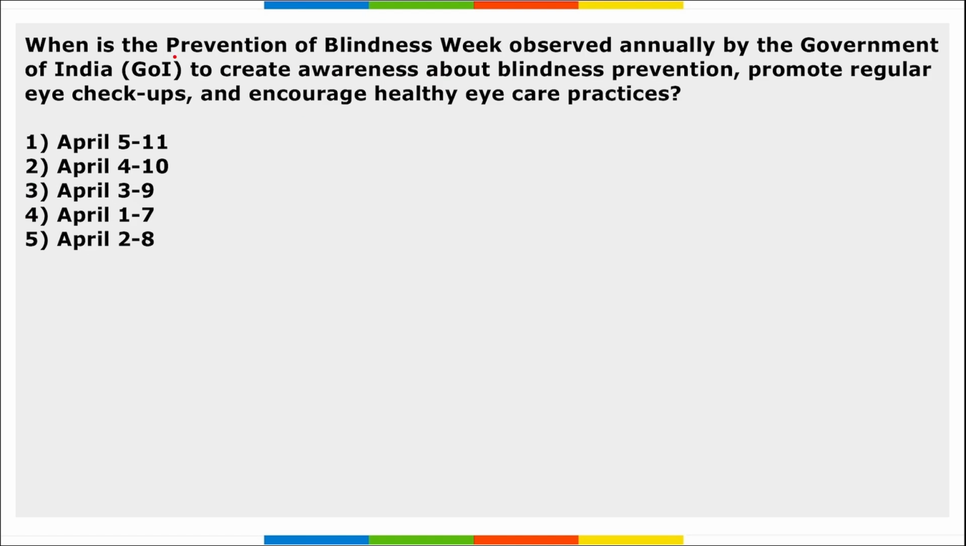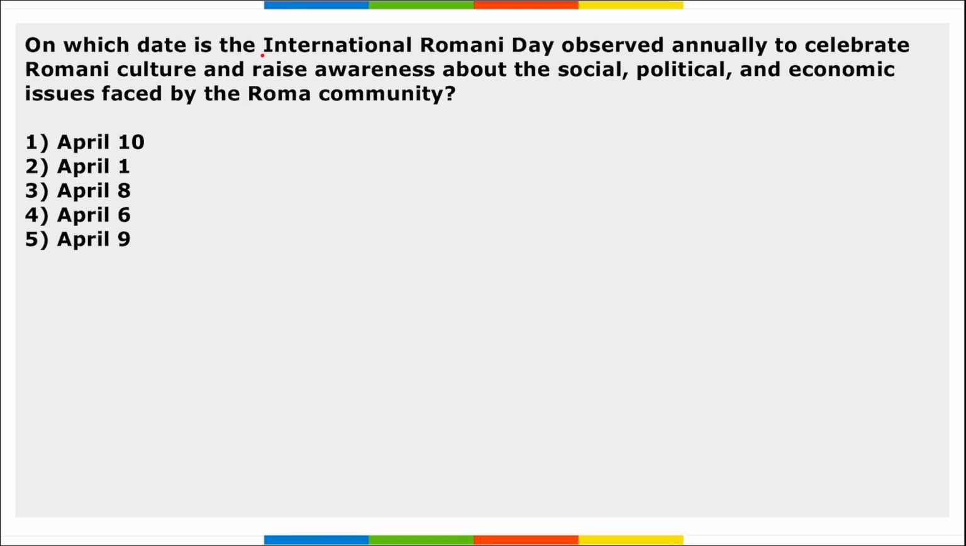Next, when is the Prevention of Blindness Week observed annually by the Government of India? It is from 1st to 7th of April we observe this Prevention of Blindness Week. Next, on which date is the International Romani Day observed annually to celebrate Romani culture and raise awareness about the social, political and economic issues faced by the Roma community? It is 8th of April we observe this day.